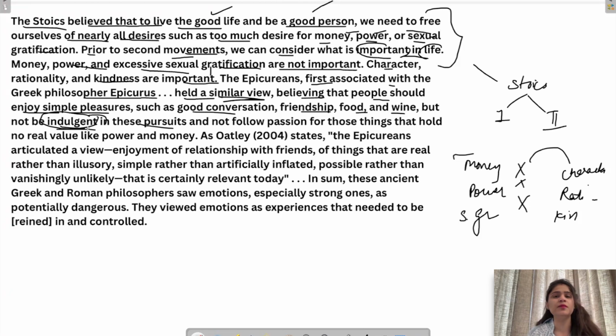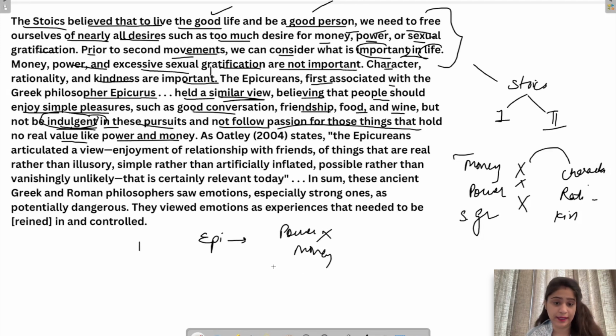But indulgent means completely drowned in all these pleasures. So you should not be indulgent, just enjoy simple pleasures, indulge mato, and not follow passion for those things that hold no real value like power and money. So these Epicureans are also saying that do not be more passionate about power or money. Power or money is not right.